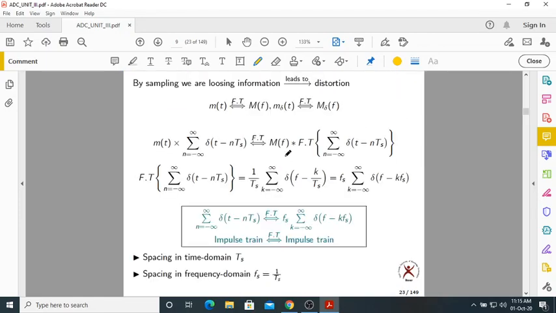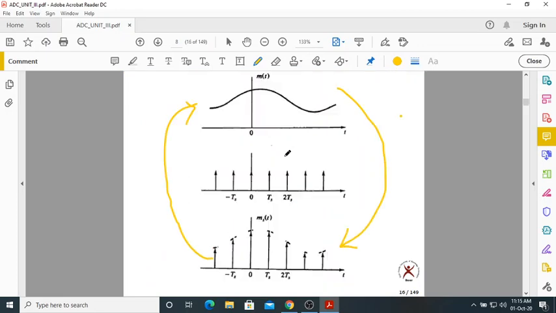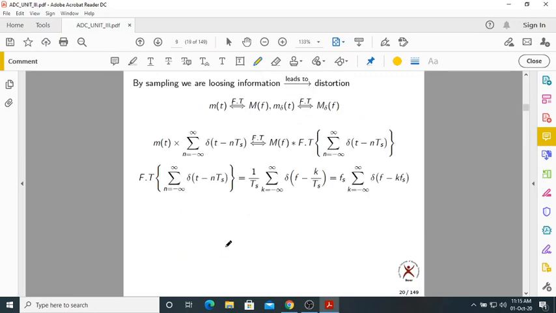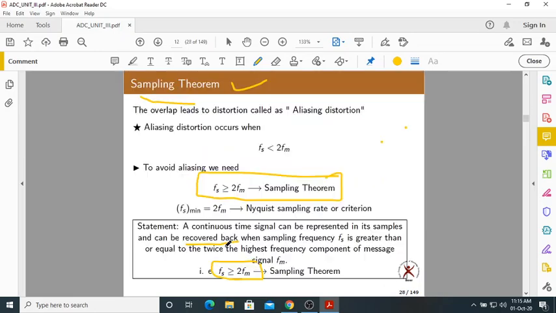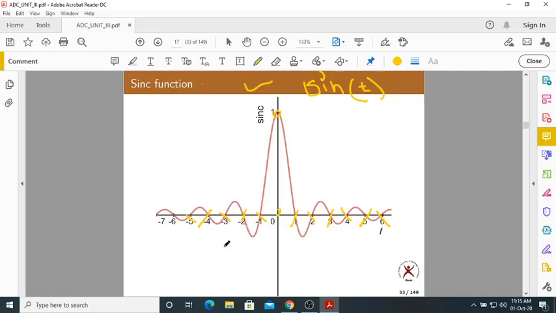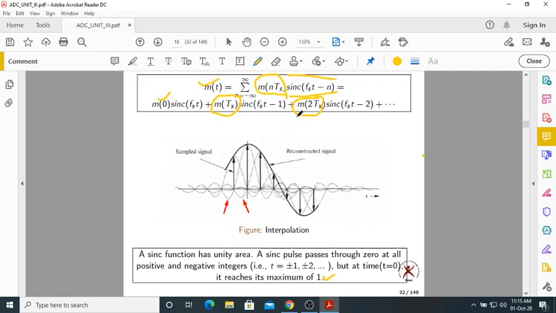So let me go back. I told you already. What is this value? m of 0. What is this sample value? m of Ts. What is this sample value? m of 2Ts. This is m of 3Ts, m of 4Ts, and so on. Now here, what are we getting? The sampled values with sinc pulses. Anyway, we stop here.